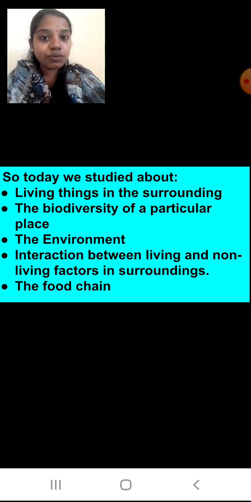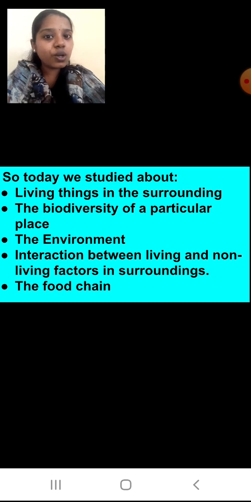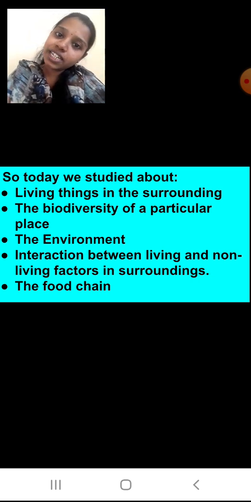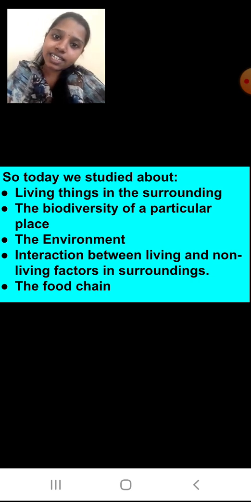We saw that sunlight was taken up by grass and leaves, then that grass and leaves became the food for the grasshopper, and the grasshopper became the food for the birds. So they were all linked together, and such a link we called the food chain. Because it is a type of chain, if any one of the components is not there, the food chain will break down. We will do a detailed study of the food chain again in the next presentation.